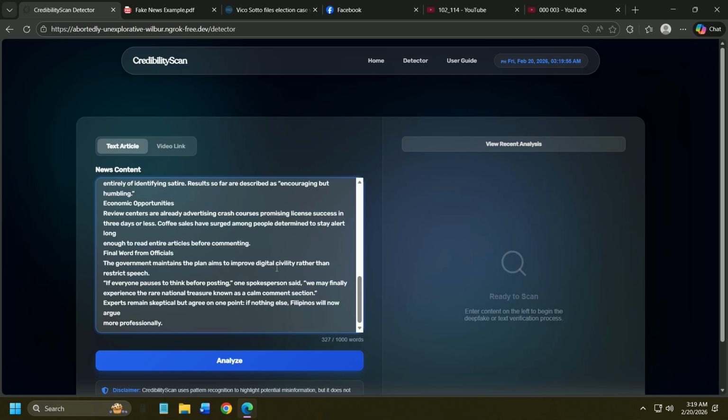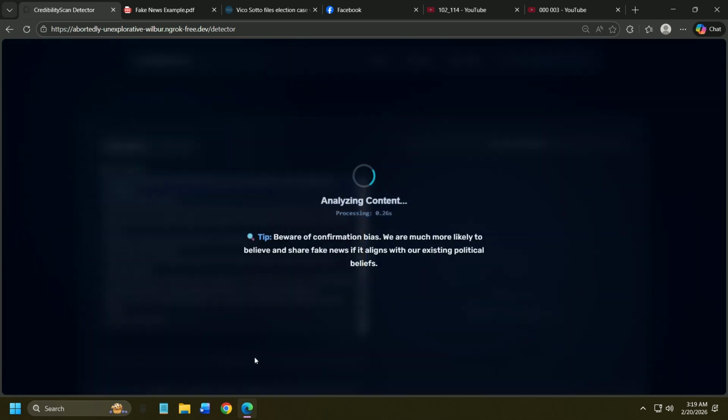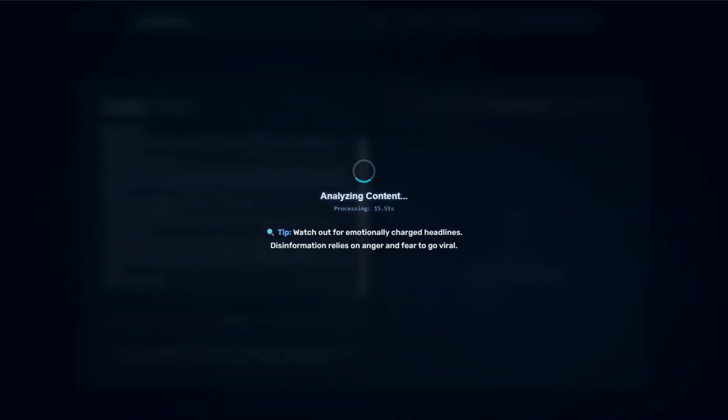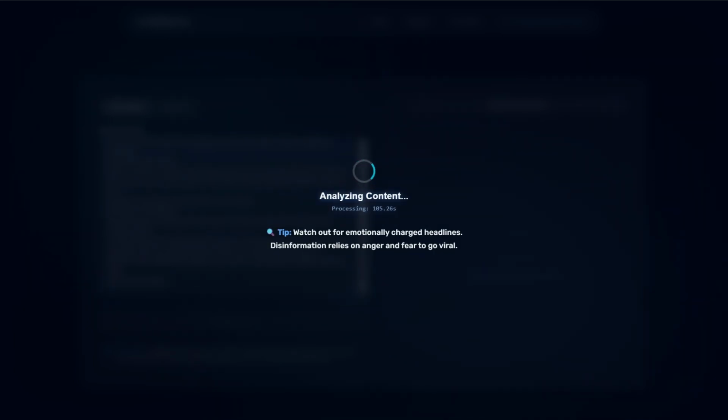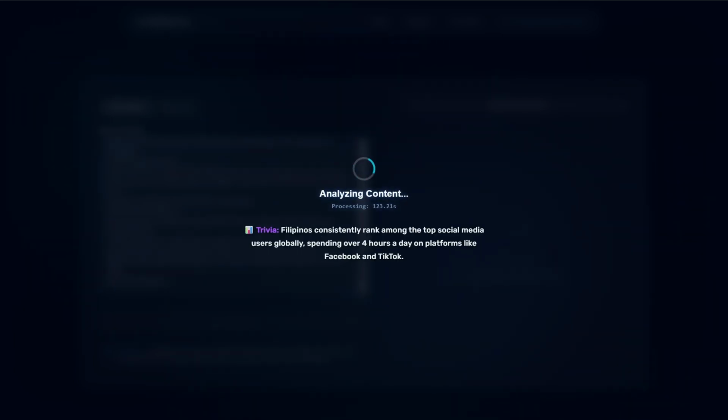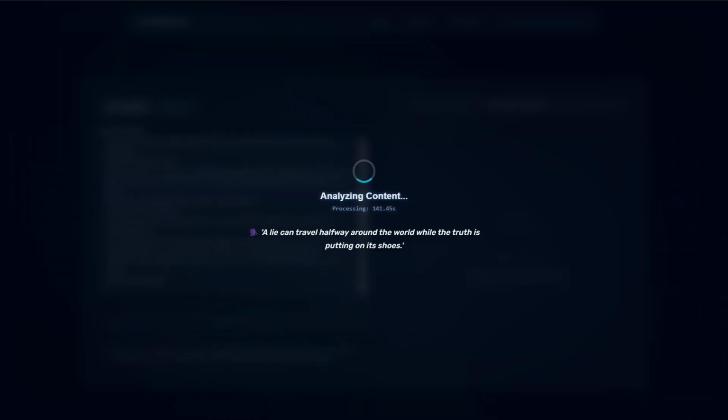Step 3. Analyze. When I click Analyze, our Reader and Accuracy Booster immediately scan the text. Simultaneously, the Librarian extracts the core claim and runs a Google Custom Search to see if reputable news outlets are actually reporting this story.